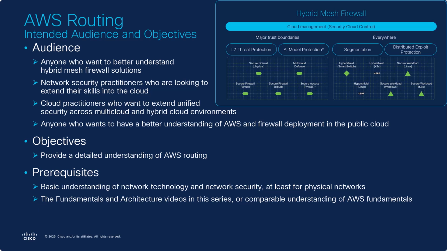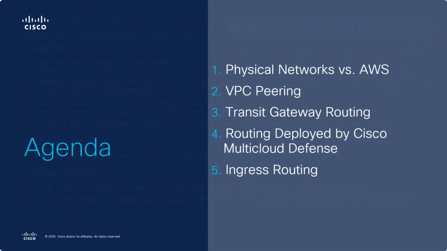The objective is to provide a detailed understanding of AWS routing. Prerequisites are a basic understanding of network technology and network security, at least for physical networks. It also assumes the knowledge given in the fundamentals and architecture videos of this series, or comparable understanding of AWS fundamentals. We start with a discussion of physical versus AWS networking.